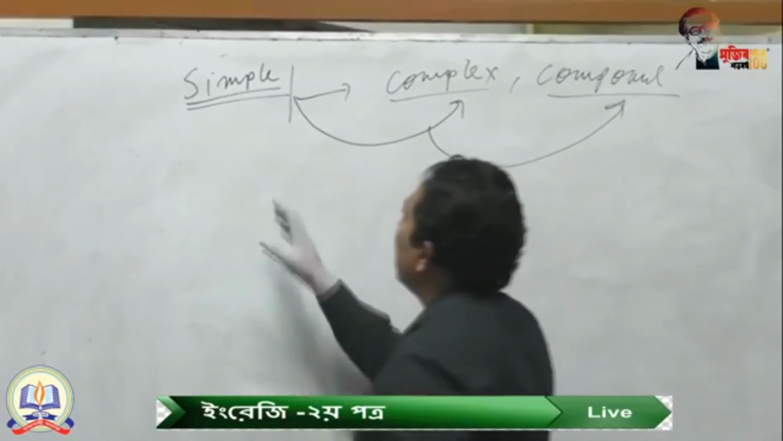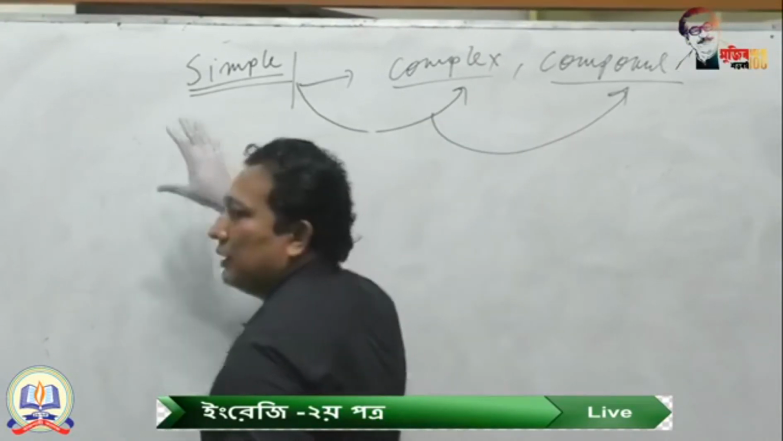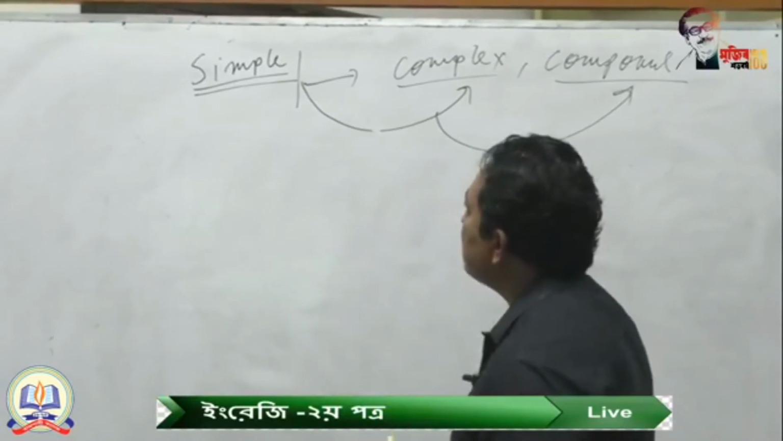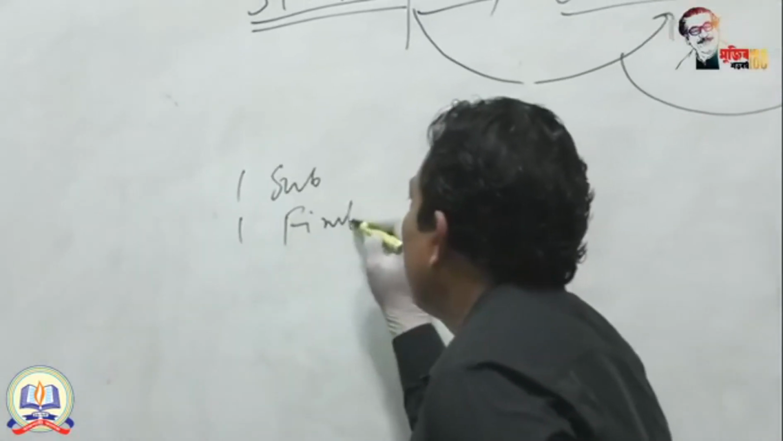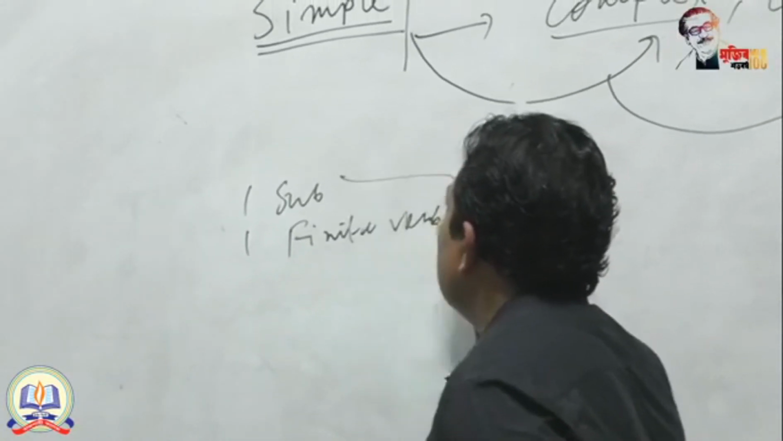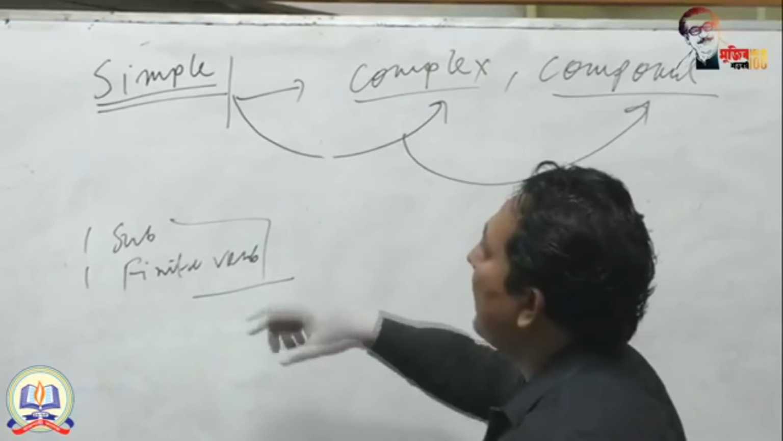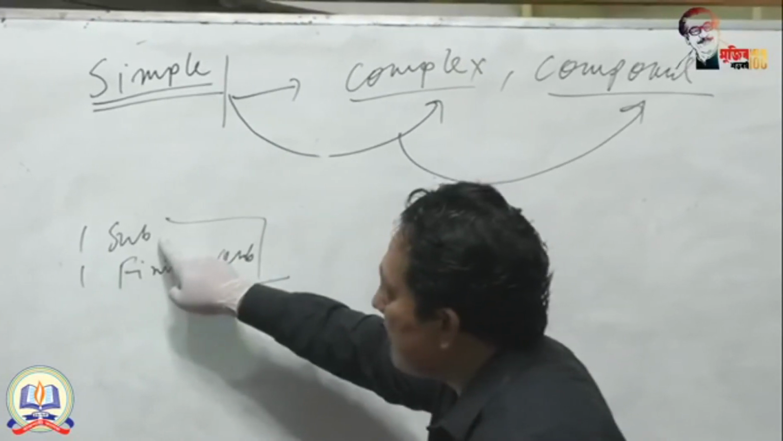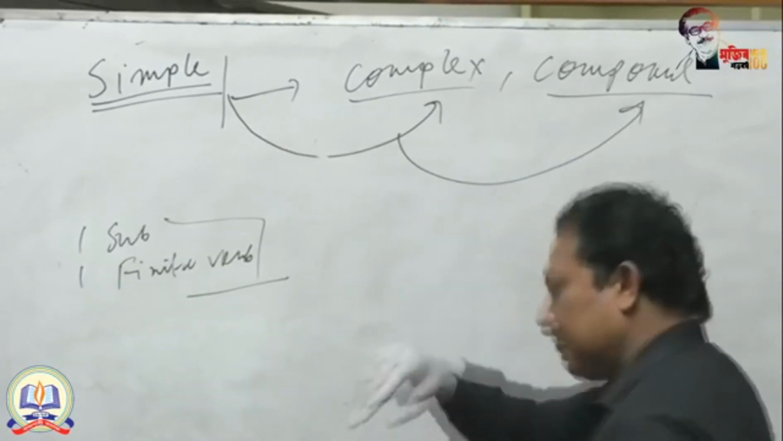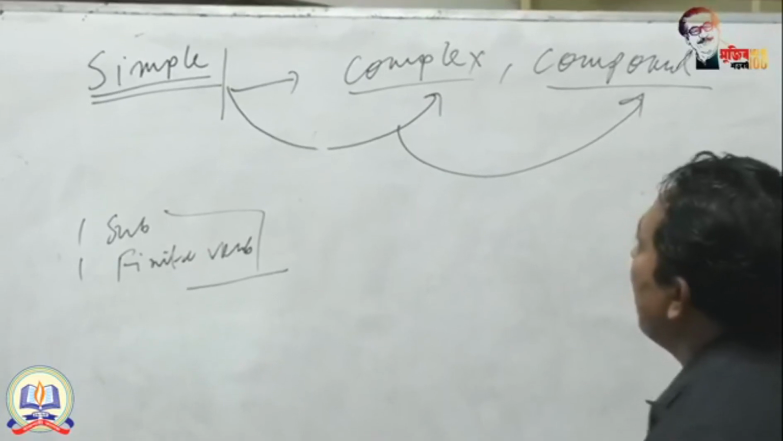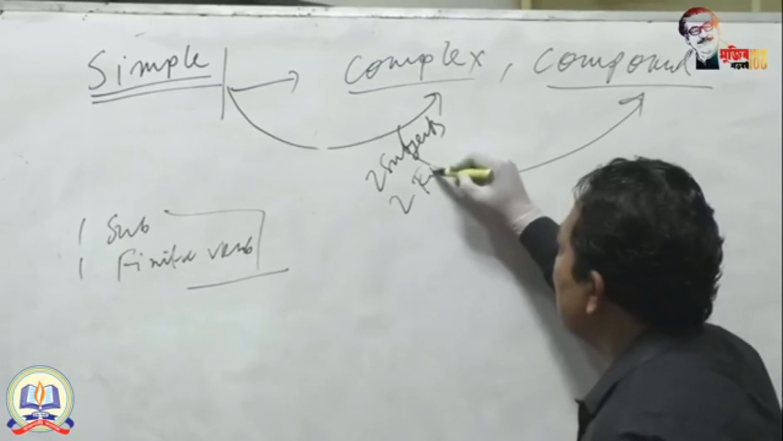That means if you want to make any simple sentence from complex or compound, at first you have to be determined that you have to ensure one subject and one finite verb. So if I ask you to make any simple sentence, you have to ensure one subject and one finite verb. Suppose the given sentence was complex. In a complex sentence, of course, there were two subjects and two finite verbs.